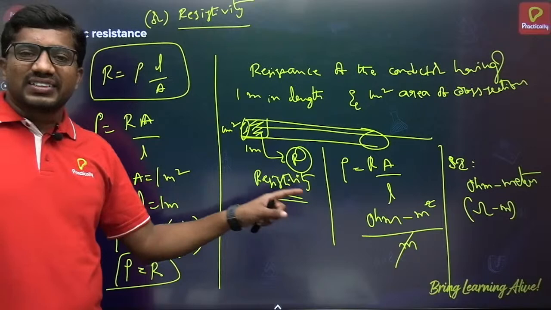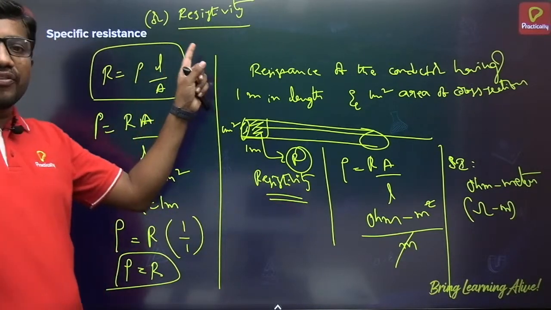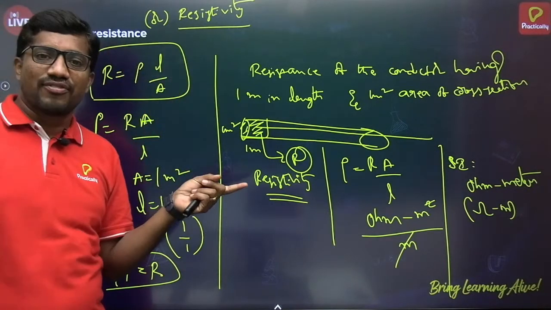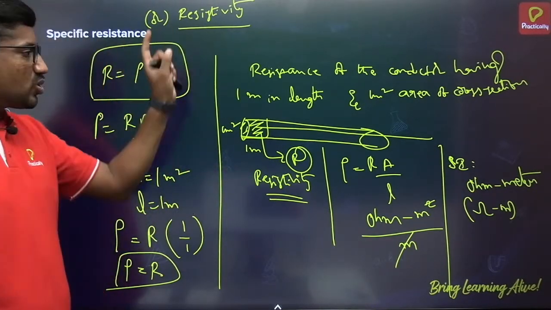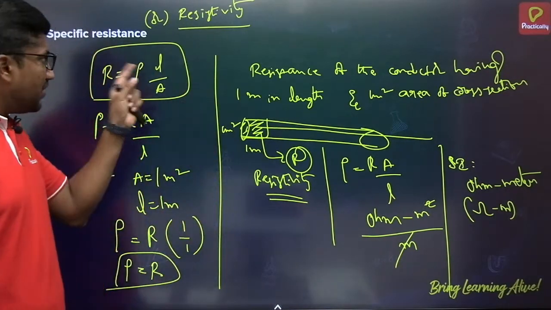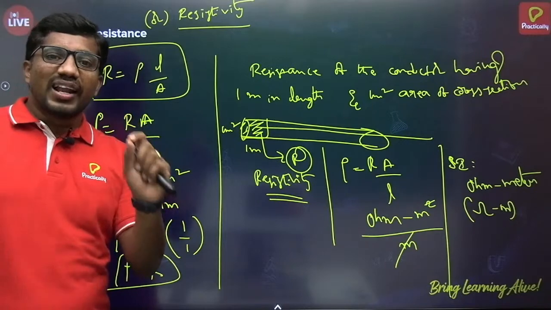So ohm meter is the SI unit of resistivity. Don't confuse with the terminology. Specific resistance is different and resistance is different. Specific resistance is also called resistivity. Again I am saying resistivity is independent of length and area.